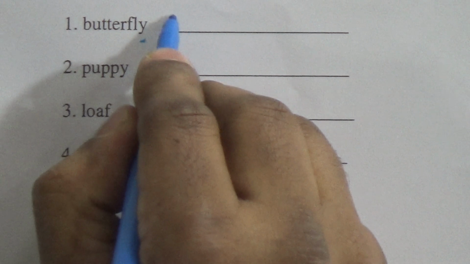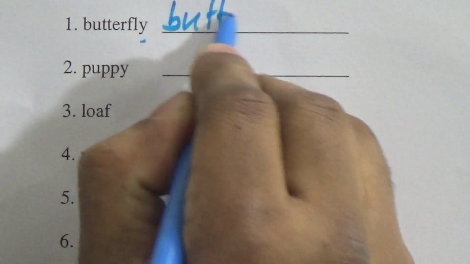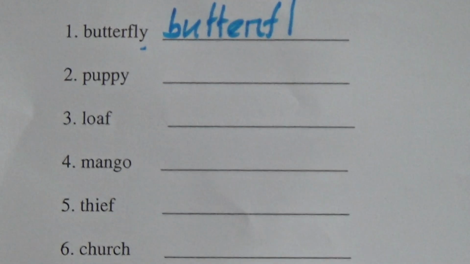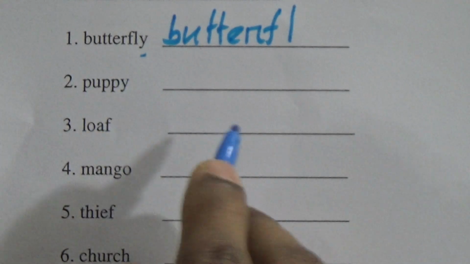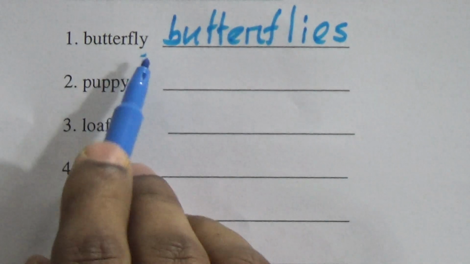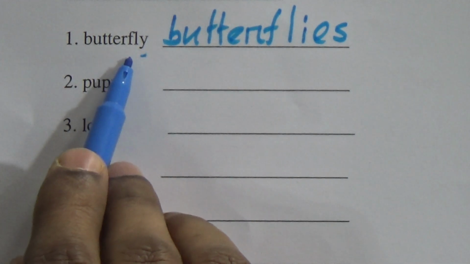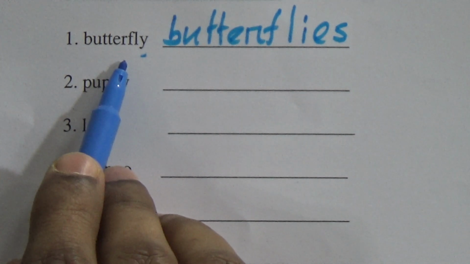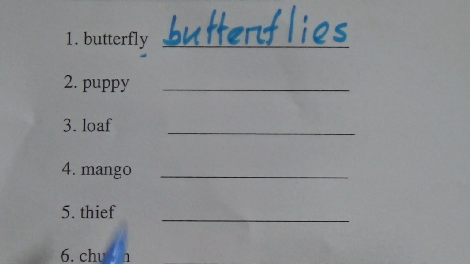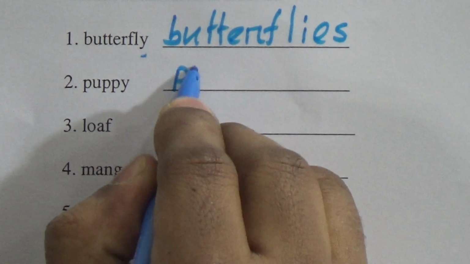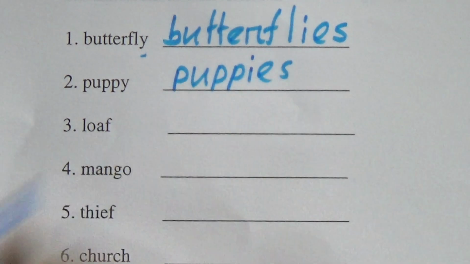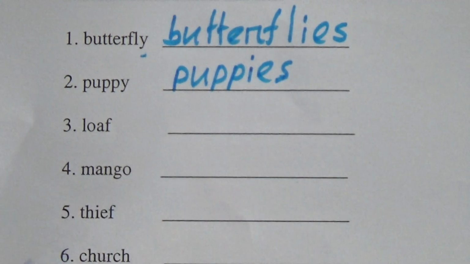So butterfly, B-U-T-T-E-R-F-L, everything will be the same. And instead of y, we have to add ies. Why? Because there is a y and before y, there is a consonant. Okay, that's why we add ies. Okay, so puppy, the same case. We have to add ies, puppy. Instead of y, we have to add ies, the same rule.